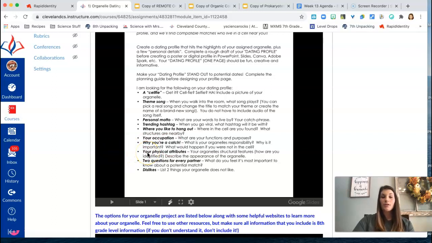Physical attributes, what does it look like? How could somebody recognize the mitochondria or whatever your organelle is? 2 questions that you think are important. So for mitochondria, a question I might ask would be, do you like energy? Something related to that organelle. And then 2 dislikes. So the mitochondria is the powerhouse of the cell, so it's all about energy. So for 2 dislikes, well, they don't like a lazy organelle.